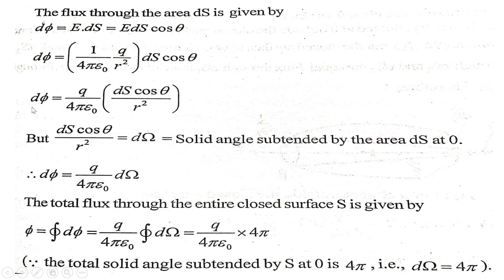So here E having the value 1 upon 4 pi epsilon 0 q upon r square. So d phi equal to q upon 4 pi epsilon 0 ds cos of theta upon r square, where ds cos of theta upon r square equal to d omega, that is a solid angle subtended by the area ds at O.